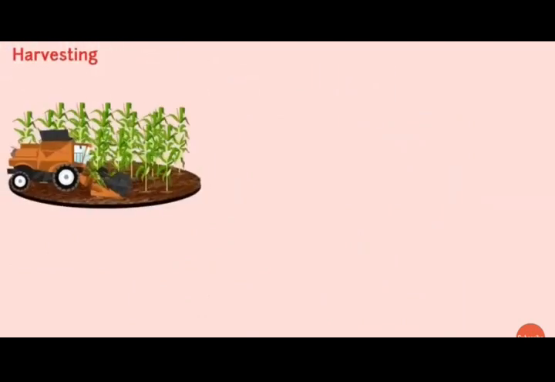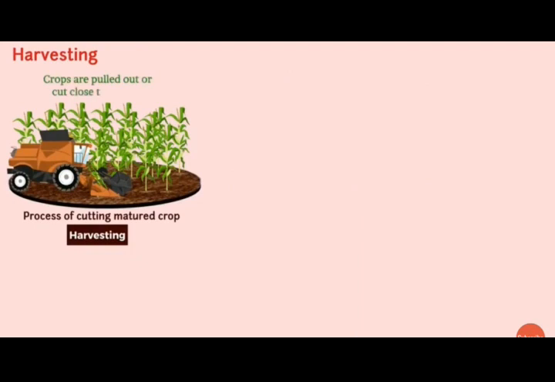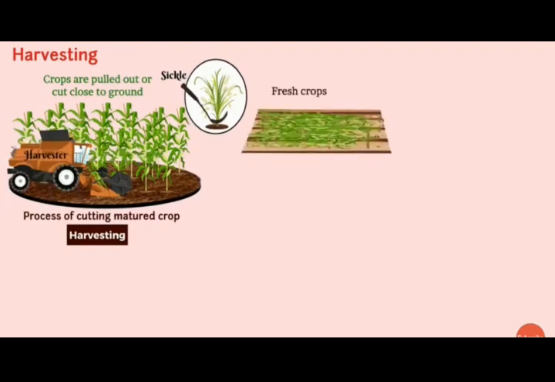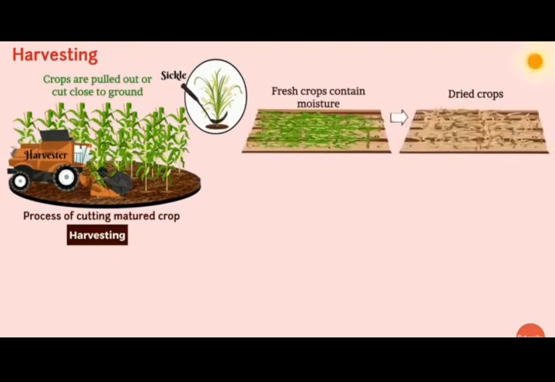Another practice is harvesting. The process of cutting the mature crop is known as harvesting. The crops are pulled out from the land or they are just cut above the ground with the help of a sickle and harvester. These harvested crops after cutting contain moisture, so they are sun dried.